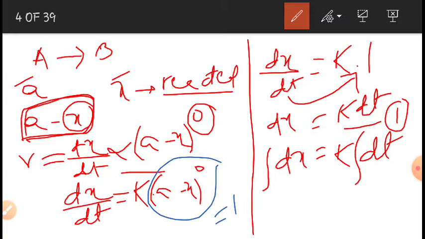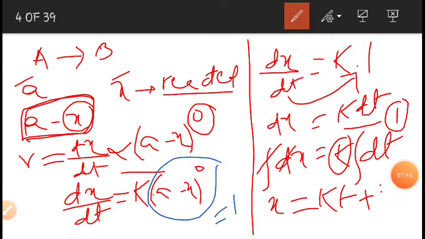Right, so it is a constant, and we pull it out of the integration. We have to integrate only dx and dt. So the integration of dx is equal to x is equal to k, I am writing k as it is, and the integration of dt is equal to t plus I, where I is the integration constant.